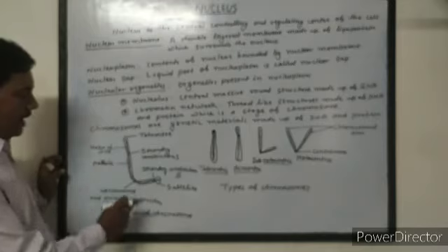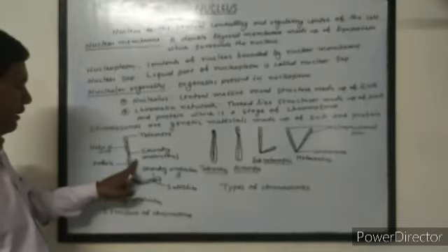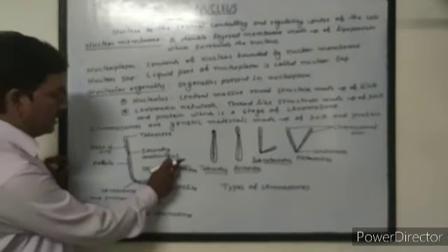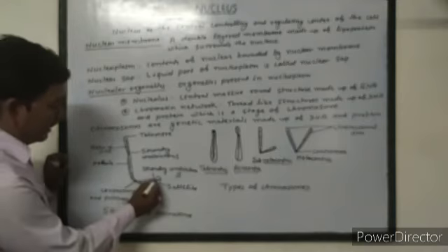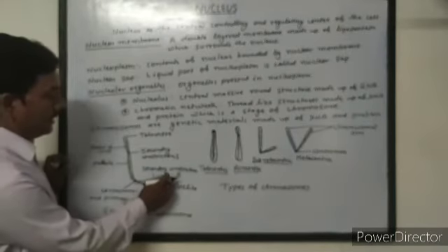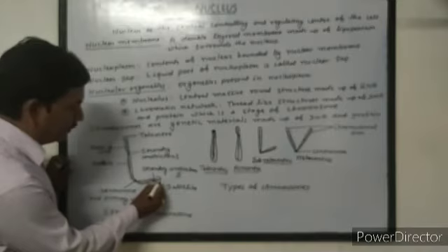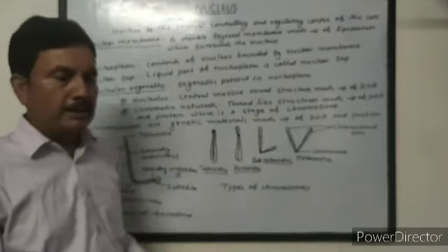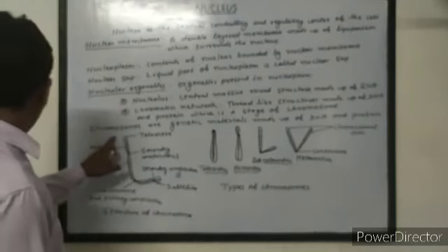Now on both the chromosomal arms, there are two other constrictions. At the chromosomal arm onto which telomere is present, there is another constriction which is called secondary constriction first, and on the second arm of chromosome, onto which satellite is formed, is called secondary constriction second. Satellite is another end of chromosome which is a rounded structure. Sometimes satellites may not be present. The chromosome with satellite is called SAT chromosome. So these are the different parts of chromosome.